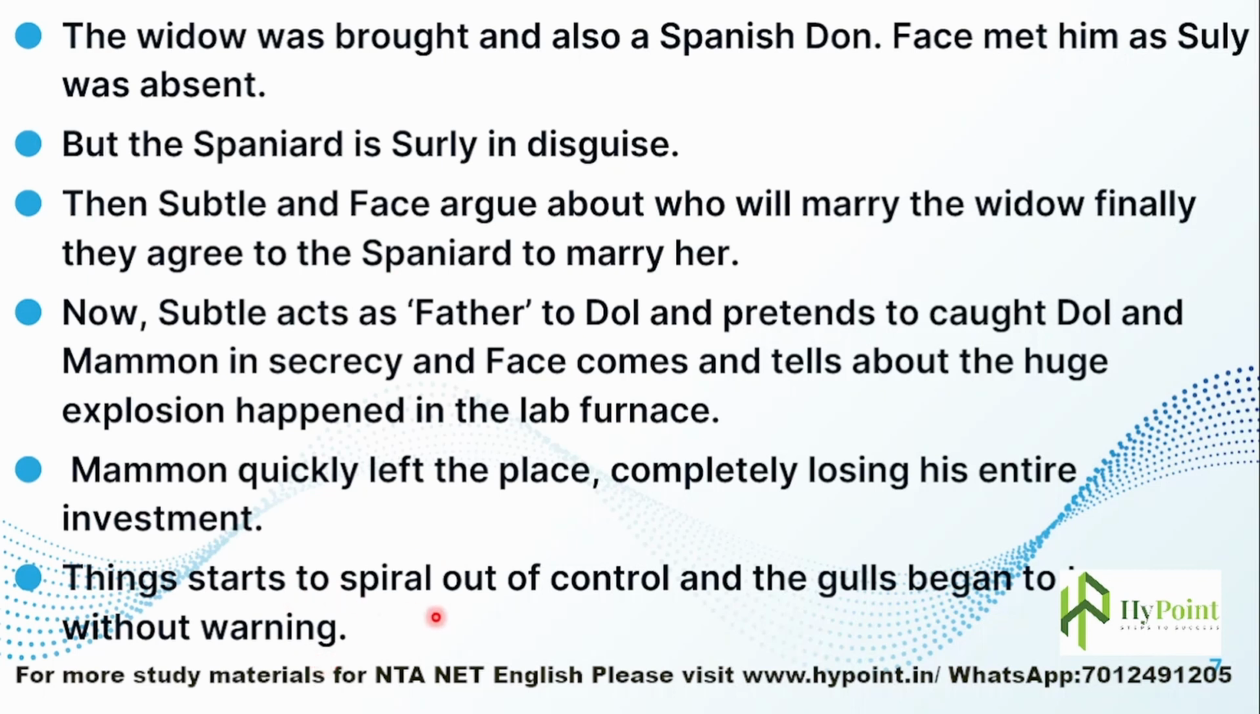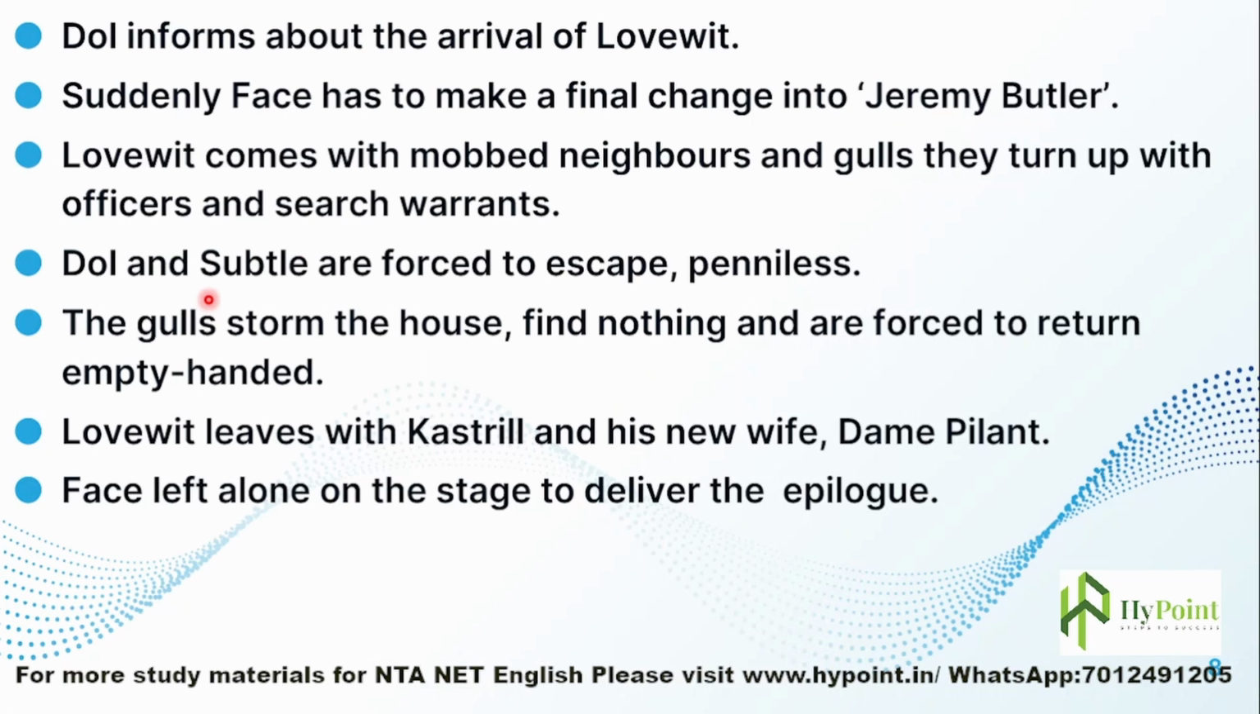And things started to spiral out of control, and the visitors began to turn up without warning. Earlier they were coming one after another, but now they are coming together without warning. So it got out of control when they started to appear without any notice. The problem here is that they are assuming characters before these people who are visiting them. So when they come together, they cannot switch between characters all of a sudden, right?